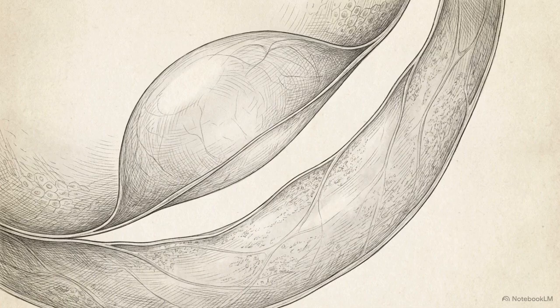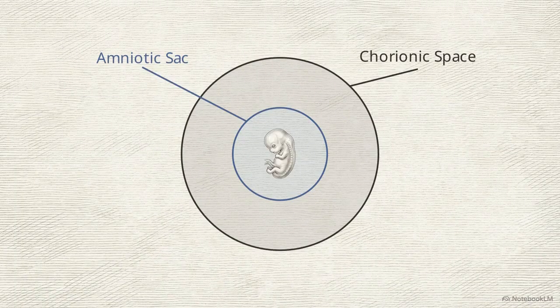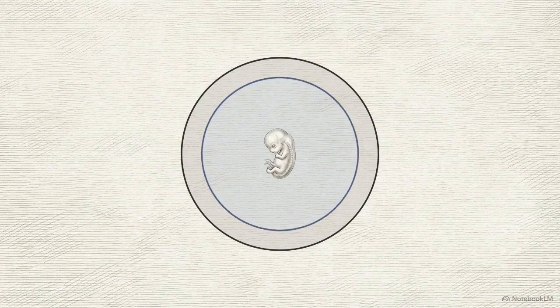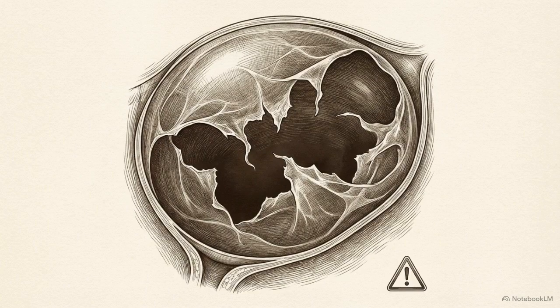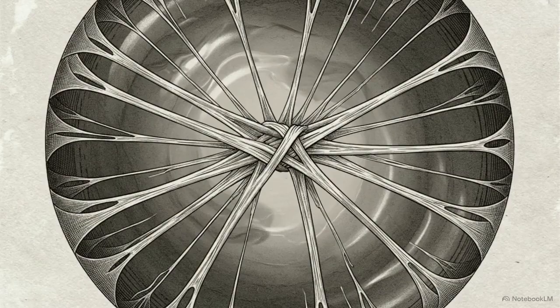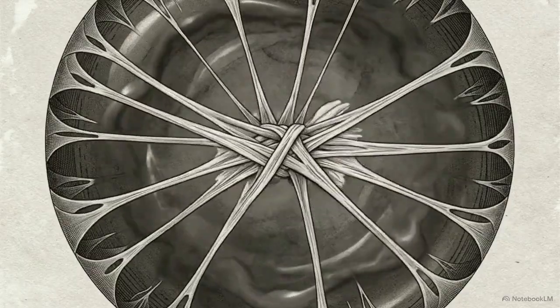During this early development, the membranes of the amniotic sac and the surrounding chorionic space do not touch. They remain separated by a thin protective layer of fluid. Normal fusion of these two membranes occurs much later in the pregnancy, typically between 14 and 16 weeks. If the inner amniotic membrane is prematurely disrupted before 10 weeks, it triggers a severe pathology known as amniotic band syndrome. When that barrier breaks, the fetus can cross outward into the chorionic cavity.